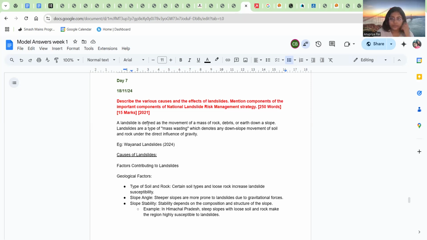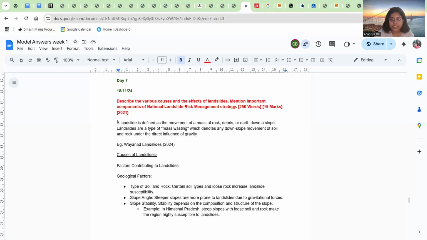Landslide. For this question: describe the various causes and effects of landslide. Mention important components of the National Landslide Risk Management Strategy. So it is a 15 marker. We'll get 3 pages.